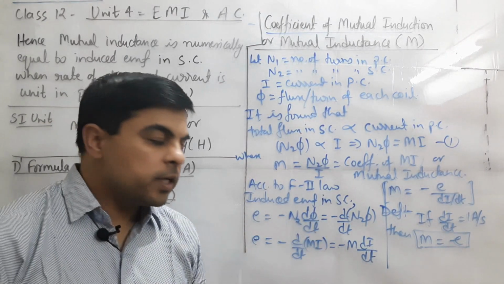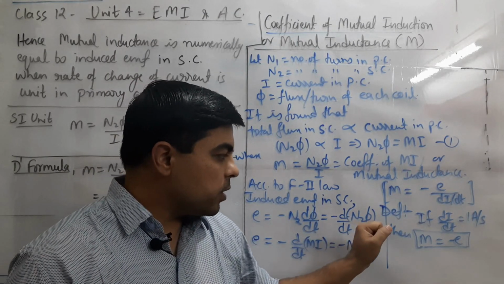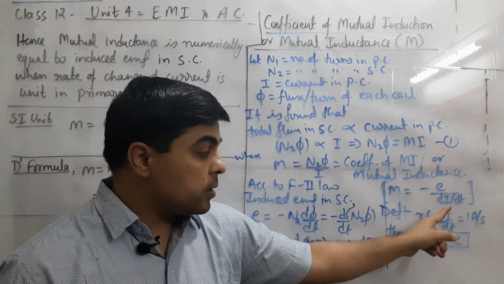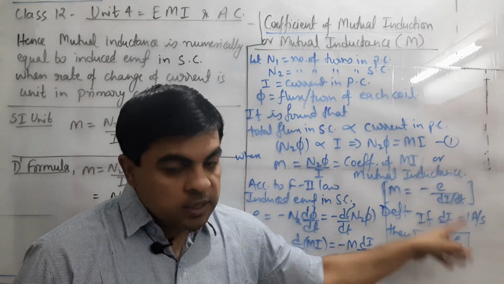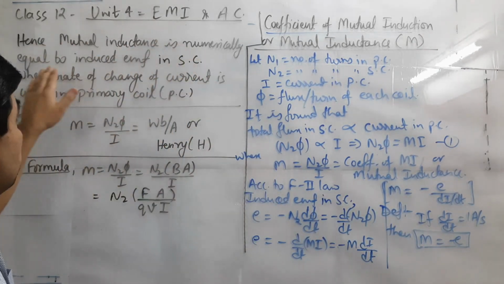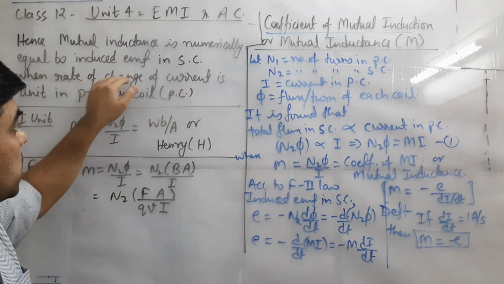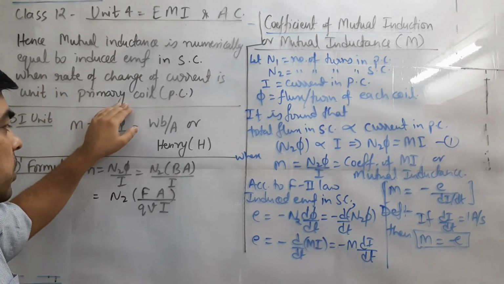Continuing with the definition, from this formula we give the definition according to which, when di by dt equals 1 ampere per second in the primary coil, then M will be equal to minus E, where E is the induced EMF in the secondary coil. So mutual inductance is numerically equal to the induced EMF in the secondary coil when the rate of change of current is unit, or 1 ampere per second, in the primary coil.